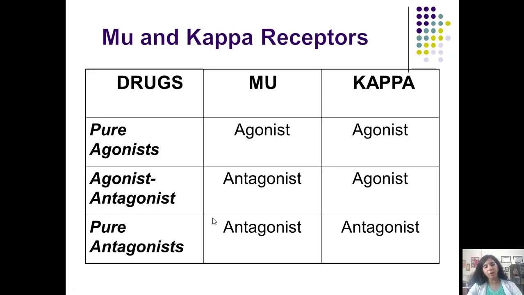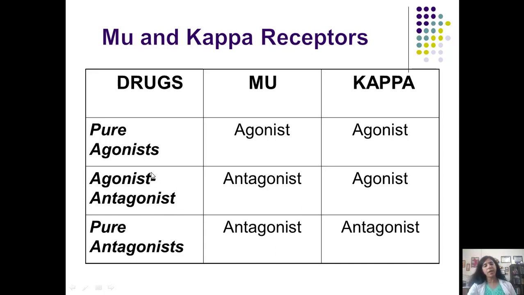So what's a pure agonist? I told you morphine and codeine are pure agonists. So morphine and codeine are going to be pure agonists at the mu receptors, and they are agonists actually at all types of receptors, mu, kappa and delta. What is an agonist-antagonist? It will be an antagonist at mu and agonist at kappa. And pure antagonists will be antagonizing the mu, kappa and the delta receptors. So pure agonist, pure antagonist and agonist-antagonist combinations.